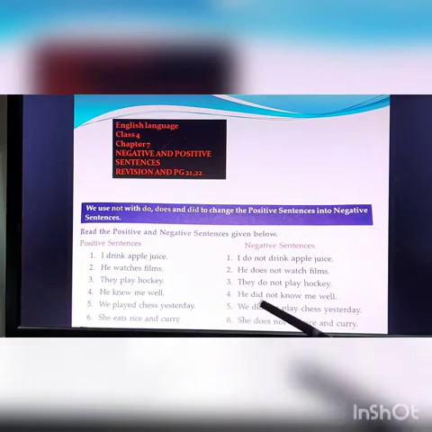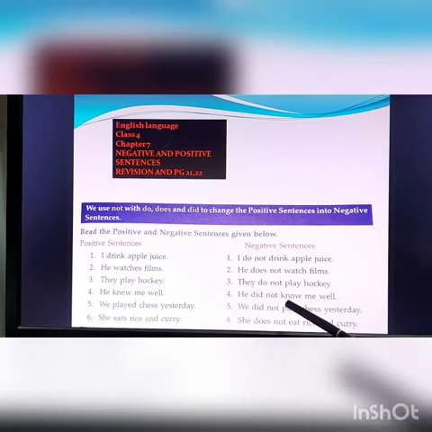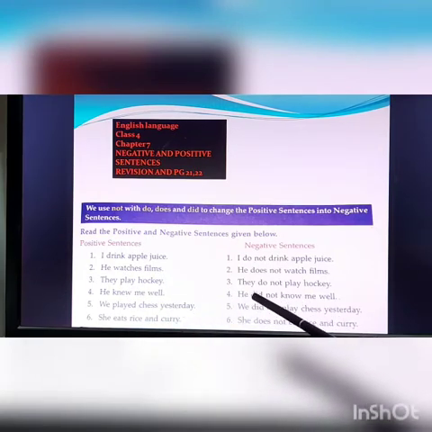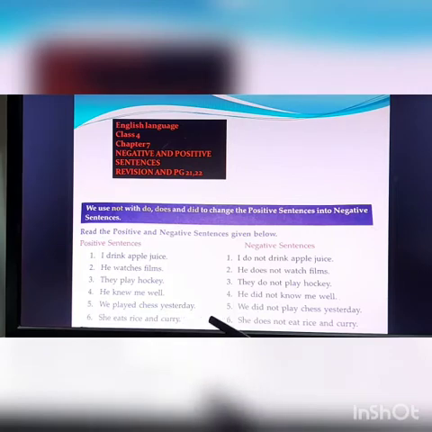They play hockey. They do not play hockey. Simple. He knew me well. Knew is a past tense. So he did not know. Knew will become know and we will put a did. He did not know me well. Number 5. We played chess yesterday. Again a past tense because it's played. So ed will be dropped here, and since it's a past tense we will be adding did. We did not play chess yesterday.